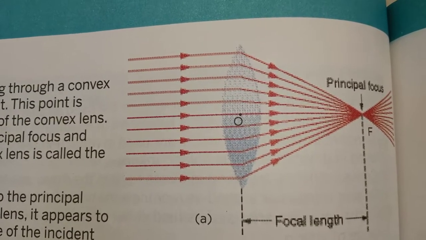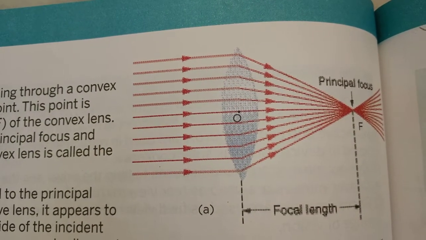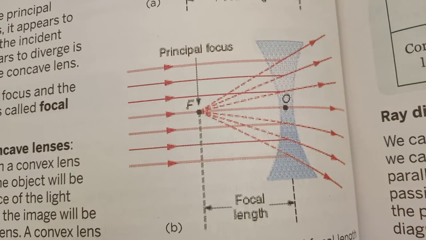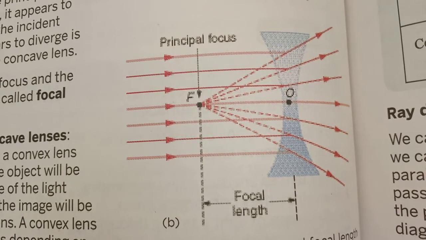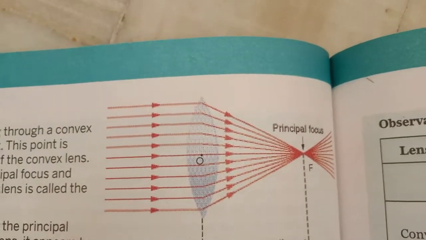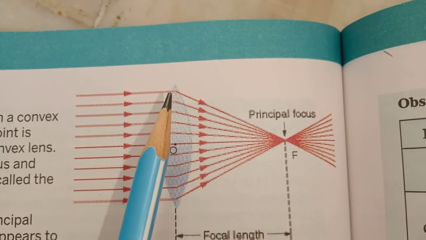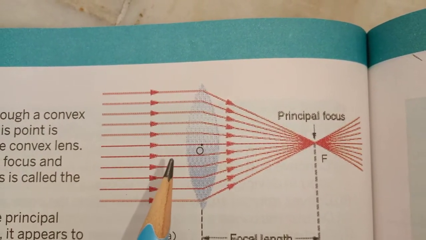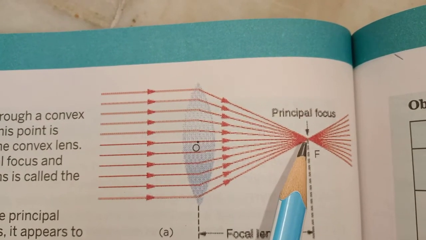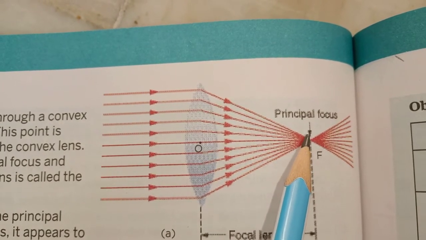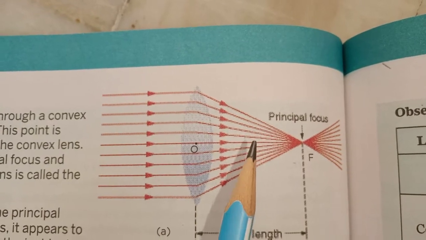A convex lens is converging in nature. A concave lens is diverging in nature. So this is the converging lens. What is converging? Convergence means that after light passes through this lens, it concentrates on a point. This point is known as the principal focus, and this process is the converging process.